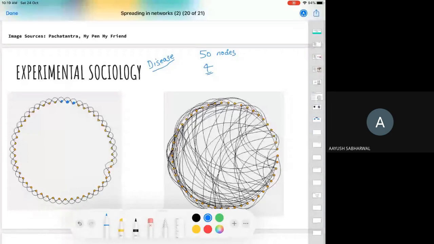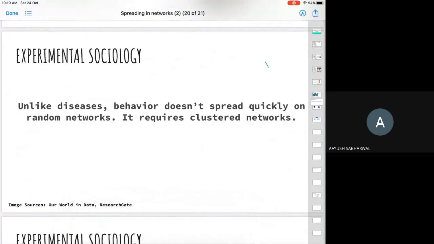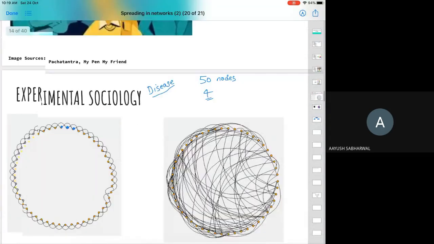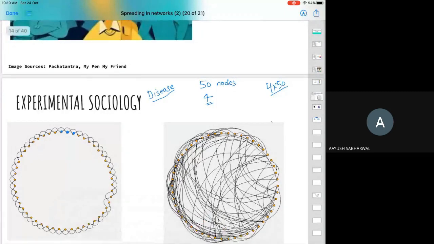Both of these networks have how many connections? Your sum of degrees is 4 into 50, which is 2 times your number of edges. The number of edges in both the networks is the same. But yes, it is true, the disease will spread faster on the second network. The reason is how these links are organized.